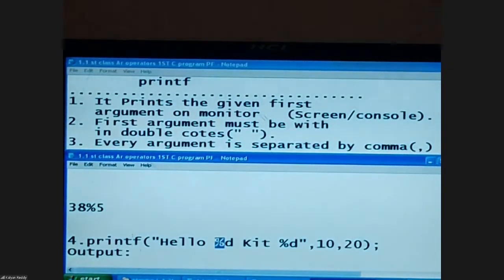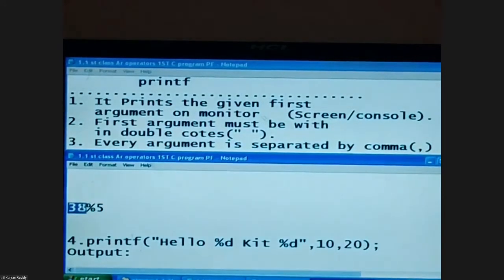Try to be conscious with the terminology. Right now here we need to pronounce percentage. Here the required pronunciation is modulus. What is the difference here and here? The difference is if the given thing is like this, the required terminology is 38 mod 5.